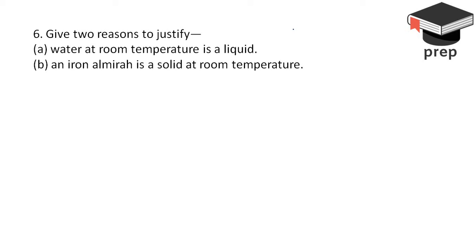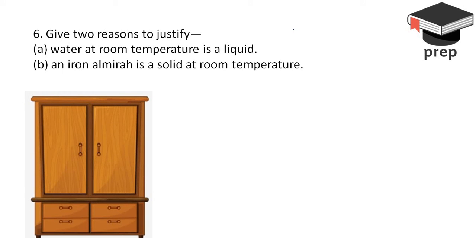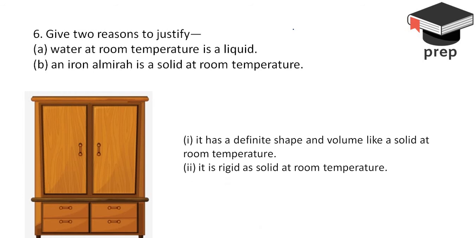Moving on to the second part. An iron almirah is a solid. So let us consider this is an almirah. Now again, you have to give similarities between an almirah and a solid at room temperature. So in this case, these are the 2 points that you can mention. If you talk about the almirah, it has a definite shape, a definite volume. And the second one, it is rigid as a solid at room temperature. So based on these two similarities, we can clearly say an iron almirah is a solid at room temperature. I hope this part was clear.